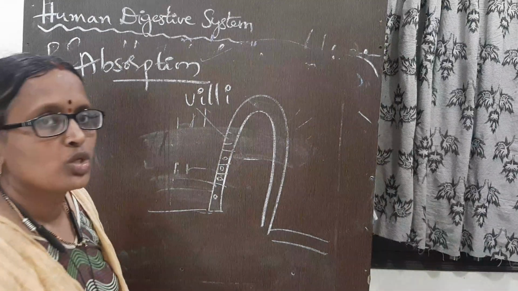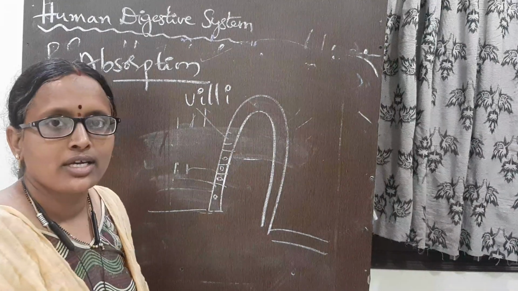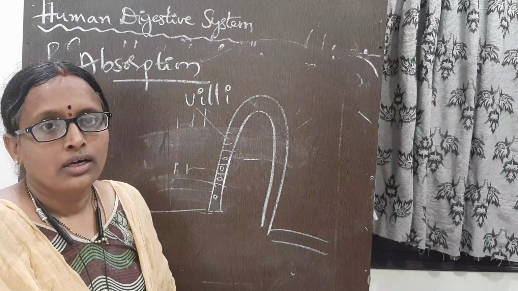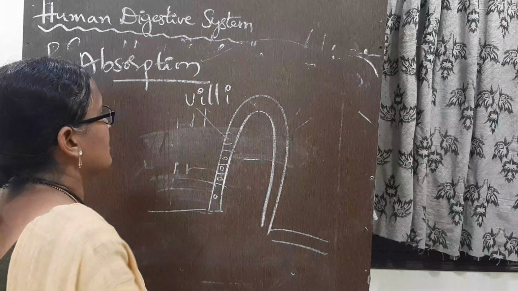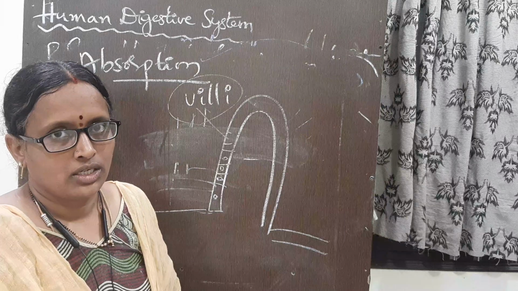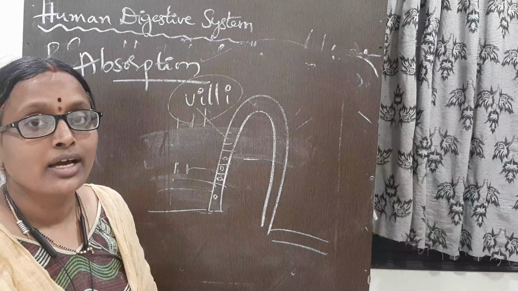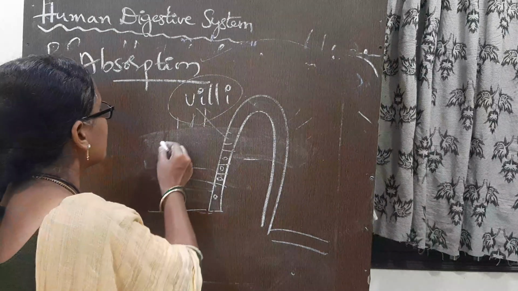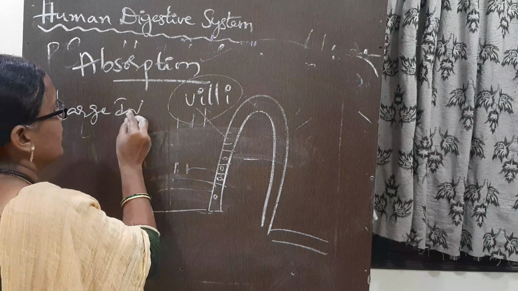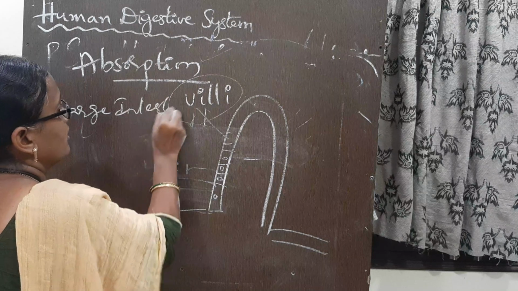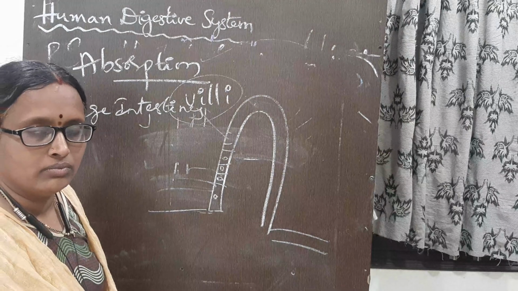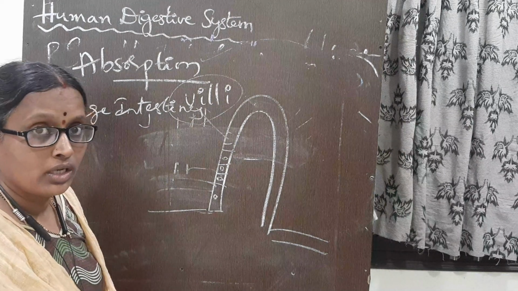Absorption. So already digested food materials are going to be absorbed by these villi. Next, if any materials are undigested, they move to the large intestine, and then move out of the body.